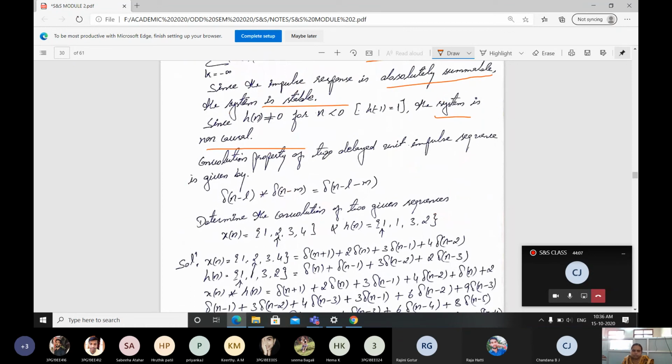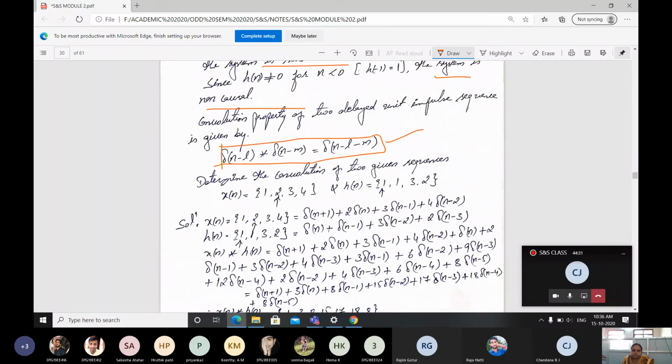Next, convolution property of the 2 delay function. Unit impulse response sequence is given by 2 delaying functions. If they are delta of n minus l convolved with delta of n minus m, it is going to be delta of n minus l minus m. Okay, just remember this equation.